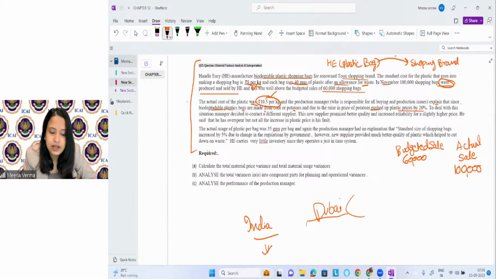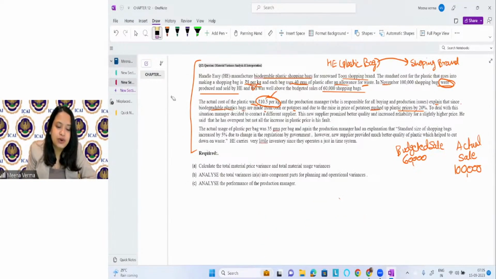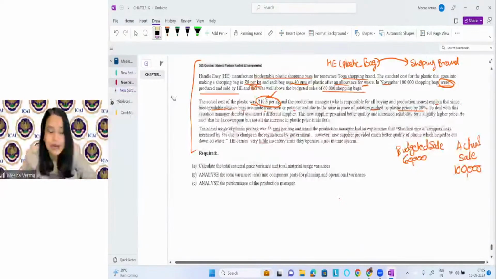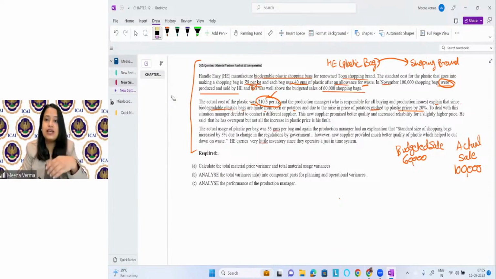So what happened here? This company is producing biodegradable plastic bags, and these are made up of corn and potato. Corn and potato are getting expensive, because of which the price of the polythene is increasing as well. So the price of the plastic is increasing.